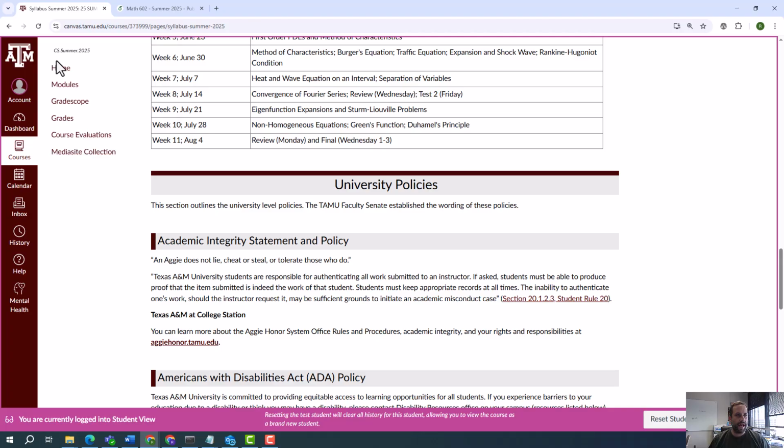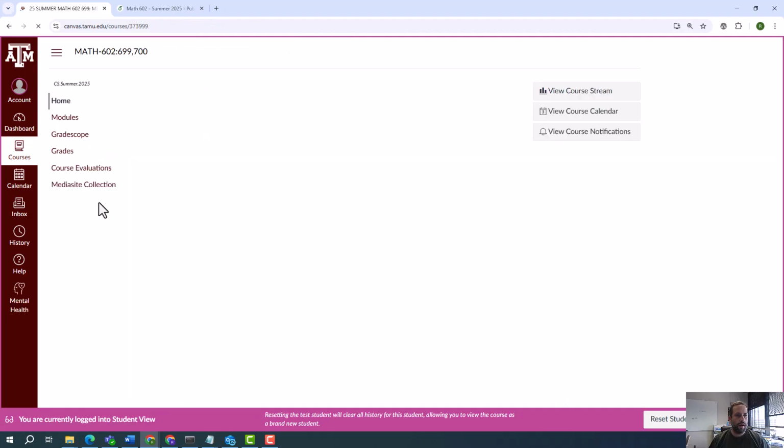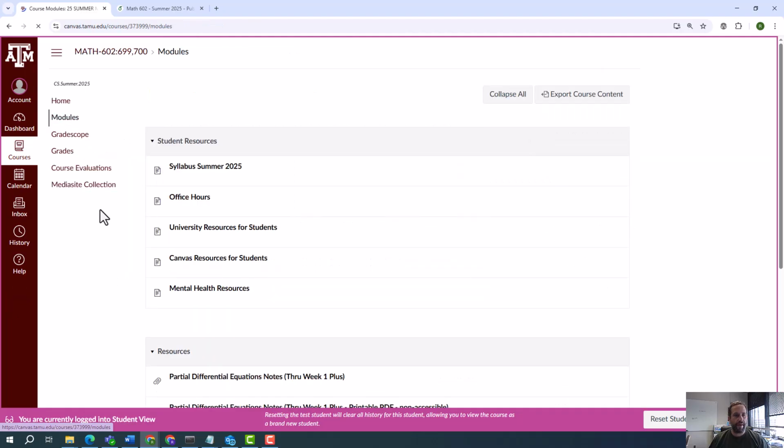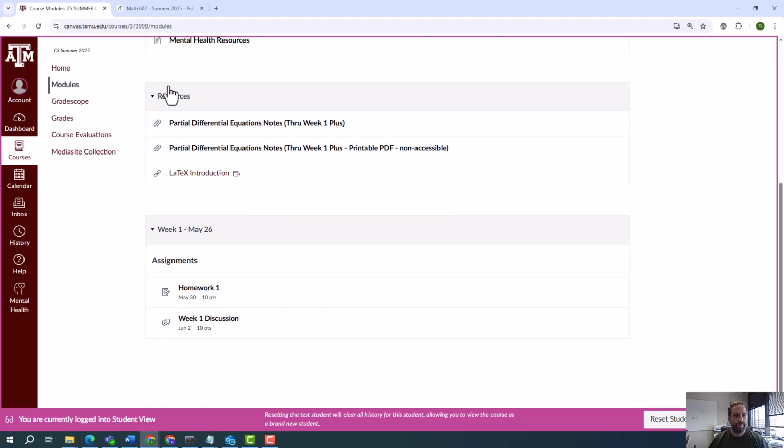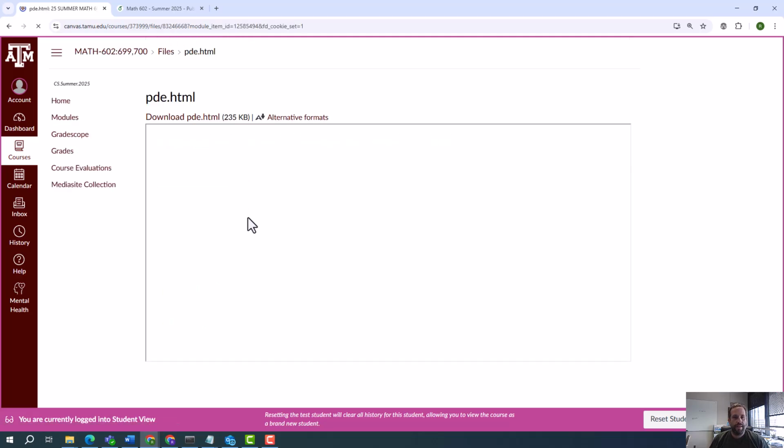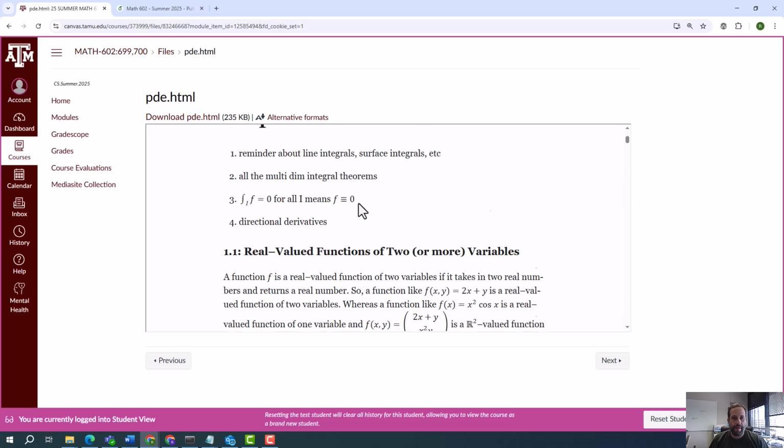So let's look at homework. If you go to modules, everything basically is going to be available in the modules. So these are resources. This is the book here. If you click here, this is the book in HTML format.